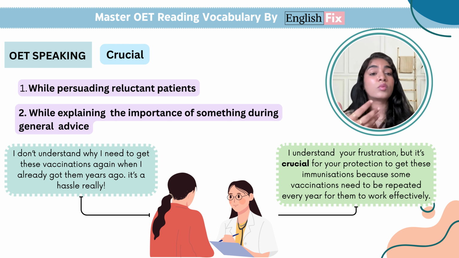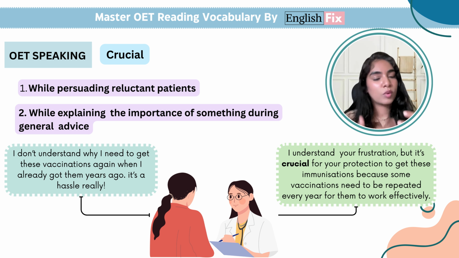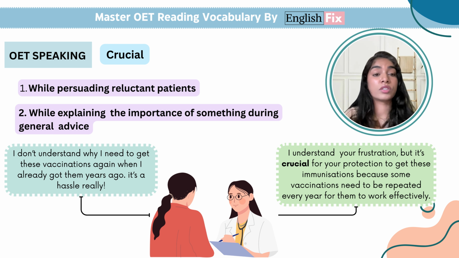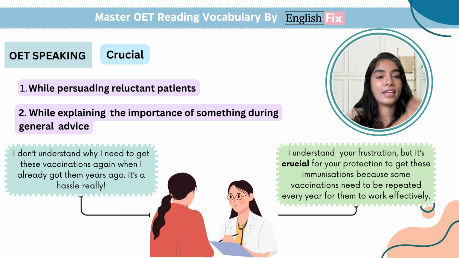So, by using the word crucial here, you eliminated the need to say, you have to get these vaccinations, you must get these vaccinations, you need to, it's very important you do this. Well, crucial is just another word for those, and you get more marks in your lexical resources as well when you use words like crucial, imperative, paramount, rather than repeating the same word important again and again.